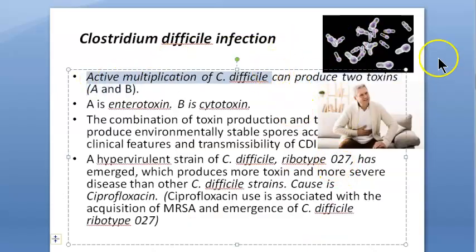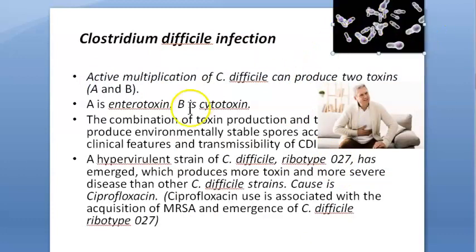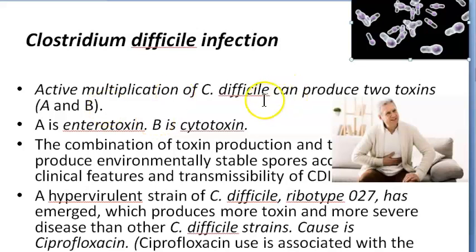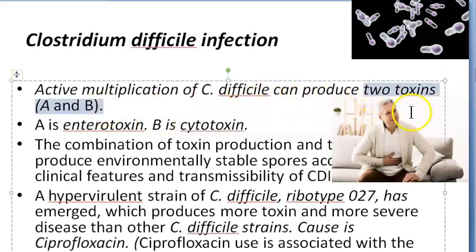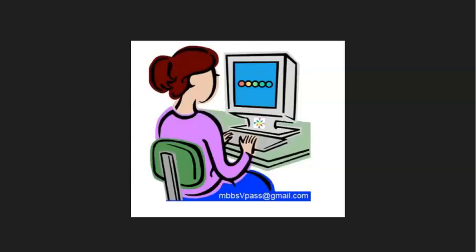Active multiplication of the Clostridium difficile will produce two toxins, A and B. Focus here, people. There are two toxins that this bacteria produces, A and B. A is enterotoxin, B is cytotoxin. See, the bacteria is there in some people, but why is it not causing problems? Because it's not multiplying so much.